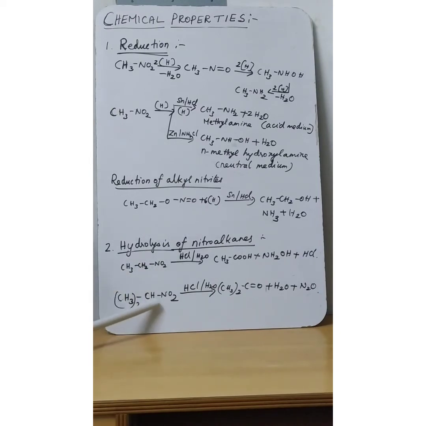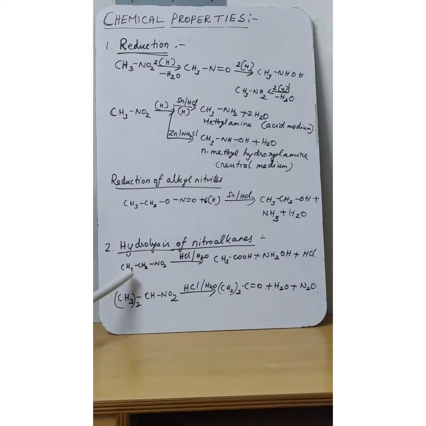Next one, secondary nitroalkanes. Secondary nitroalkane example is 2-nitropropane. This 2-nitropropane, like a secondary nitroalkane, will undergo hydrolysis. It will give ketone as the product by the removal of water and nitrous oxide.